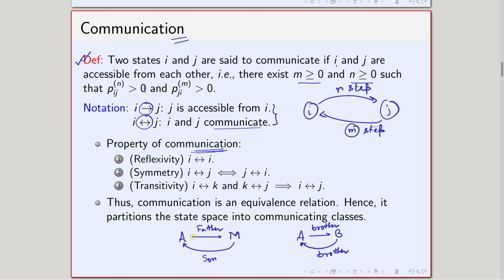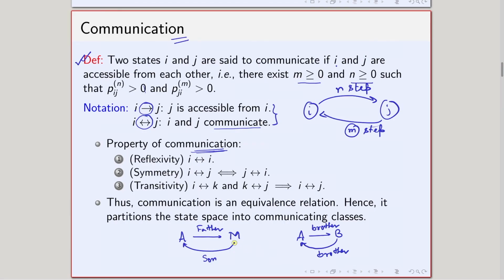When I am in a family, I am talking about the relationship between two persons: between myself and my father, or myself and my brother, myself and my sister, myself and my mother, and so on, or the relationship between my father and my mother. All those things we can talk about. Okay? But the same kind of things are there in the case of communication also. In the case of communication, we have two states, I and J, and the relation, communication, is in between. So that communication I can think of as a relationship, as a relation.